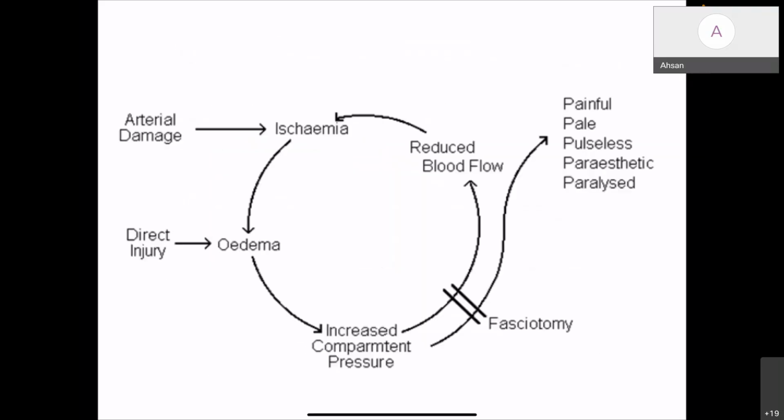The pathogenesis is an arterial damage leading to ischemia that will in turn produce edema of the muscles, or the edema can be produced by a direct injury. This increases the compartment pressure and further reduces the blood flow, and this vicious cycle continues. A fasciotomy can break this cycle, and we can come out of the rising compartment pressure.